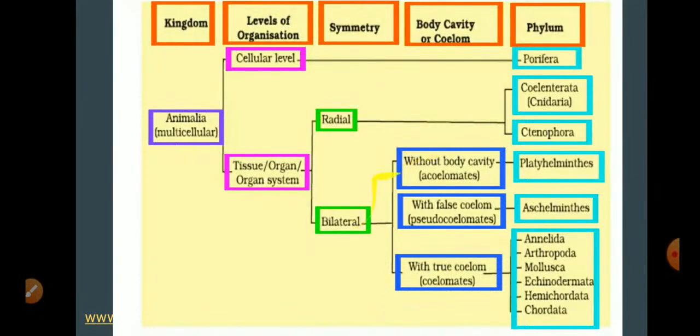So they do not have coelom, which are called as acoelomates. So example of acoelomate, or the phylum which comes under acoelomate, is Platyhelminthes, because they do not have body cavity. Whereas with respect to false coelom or pseudocoelomates, we have the phylum Aschelminthes. Then under true coelom or coelomate, we have Annelida, Arthropoda, Mollusca, Echinodermata, Hemichordata and Chordata. So this is how the entire kingdom of Animalia is classified.